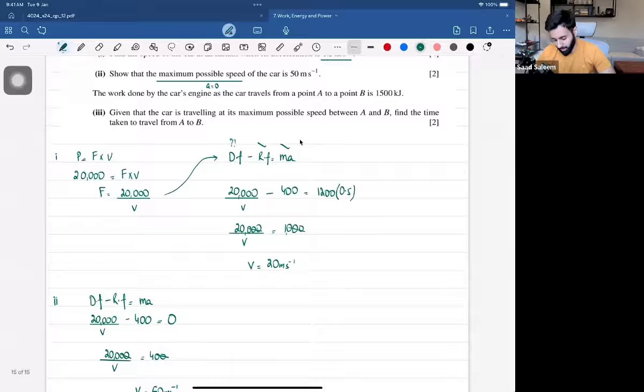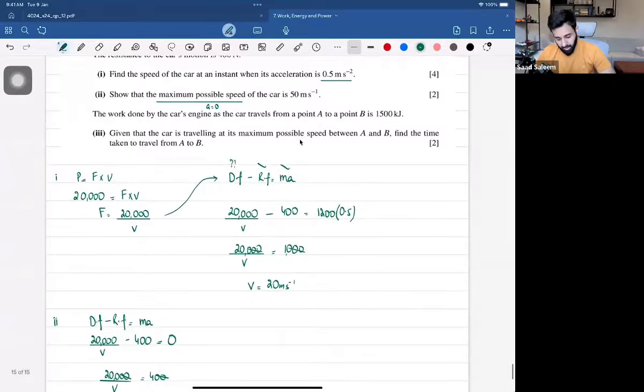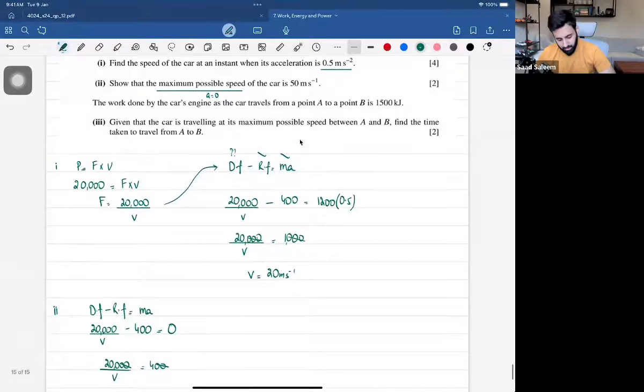Also a 2-mark question. So the first part was a 4-mark question. I think 4 easy marks. This was also, I think, an easy question. Now let's do part 3.